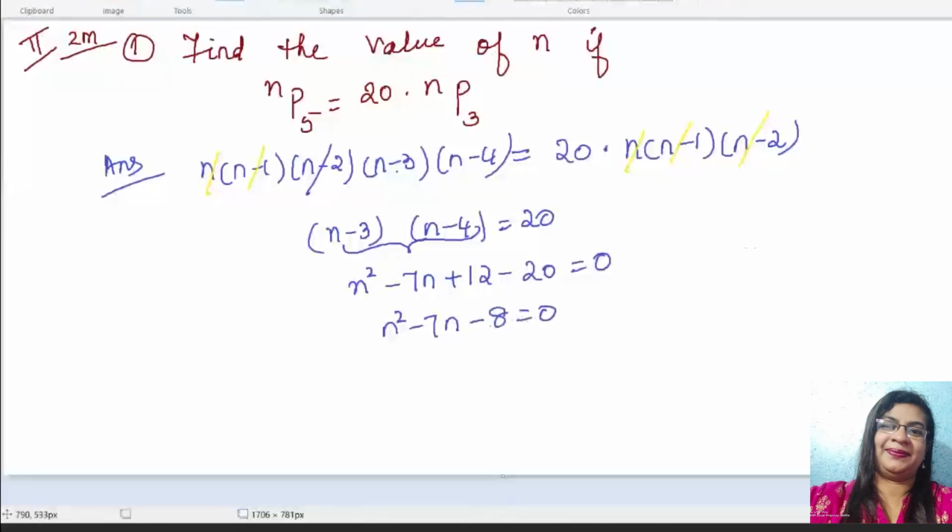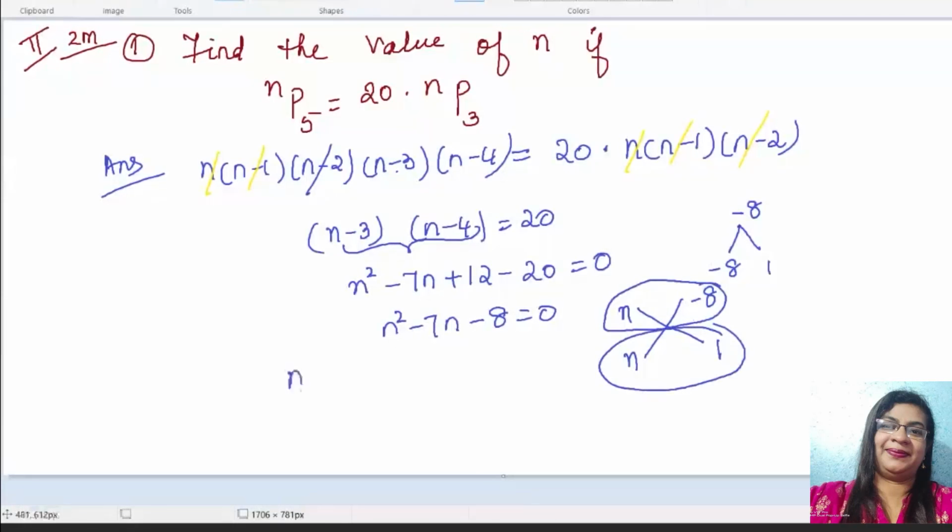So n, n minus 1 and n minus 2 can be cancelled from both sides. What remained is n minus 3 into n minus 4 equal to 20.